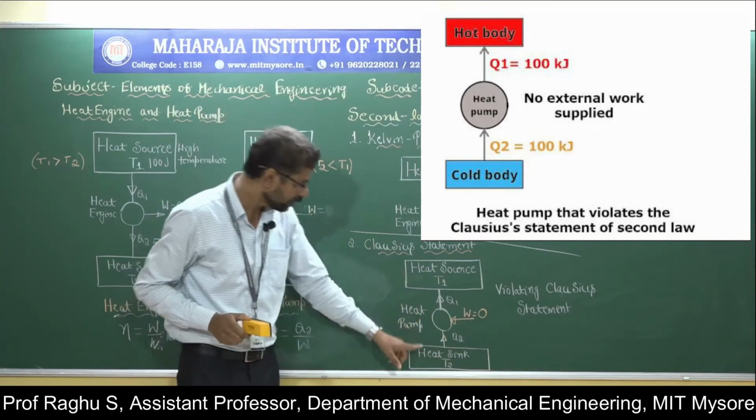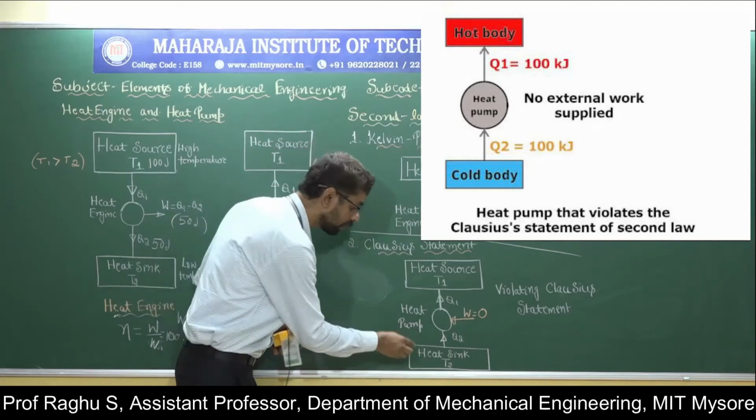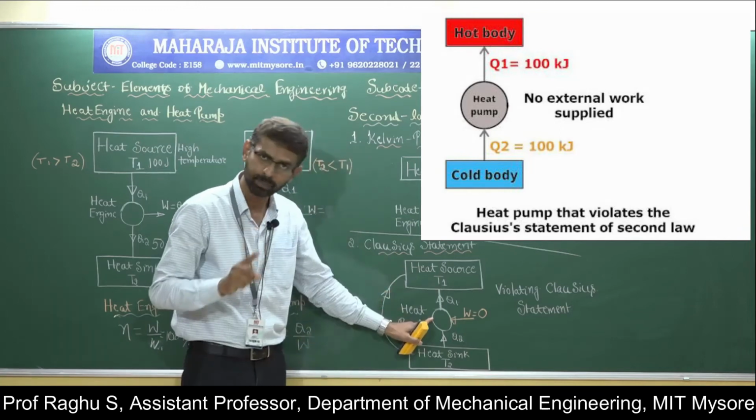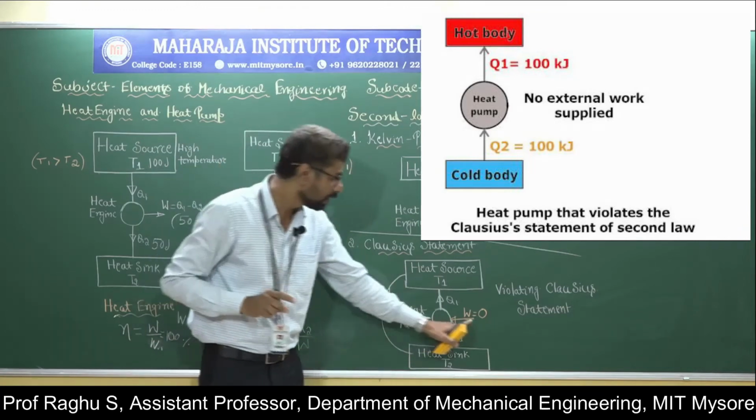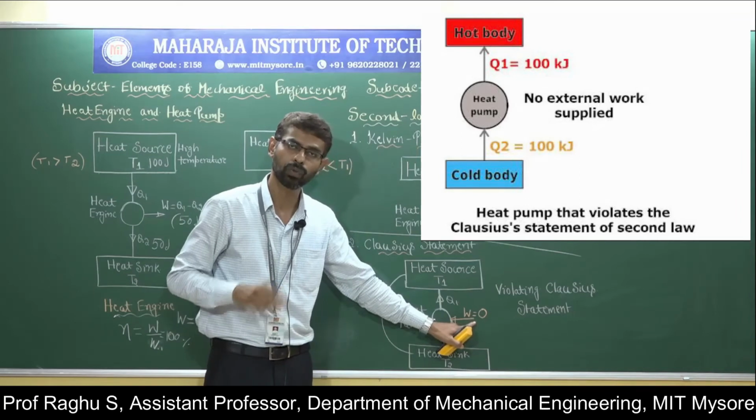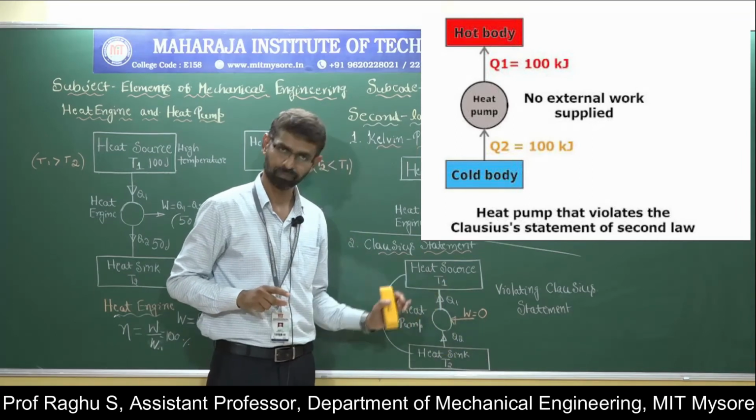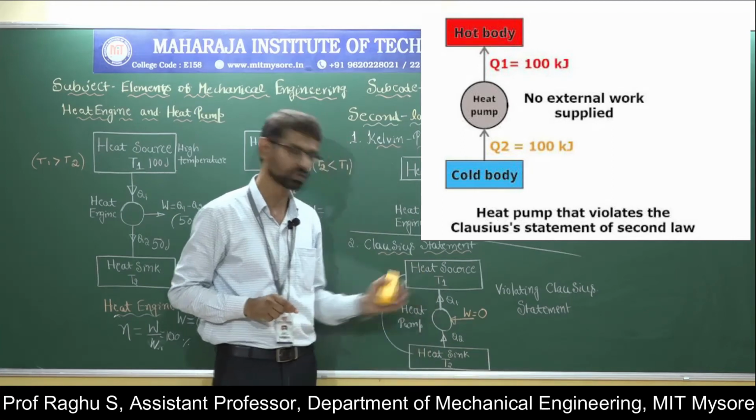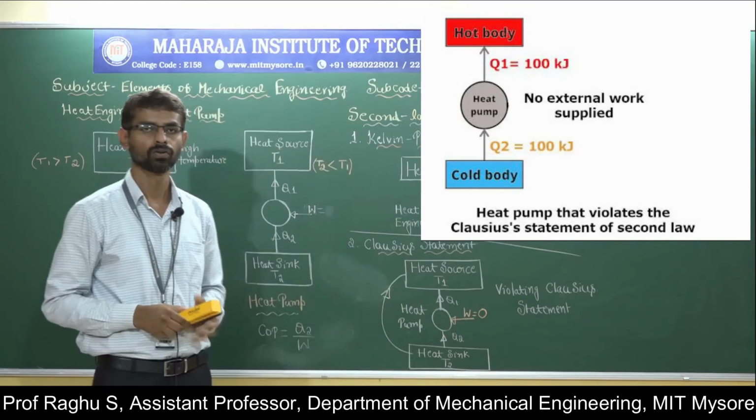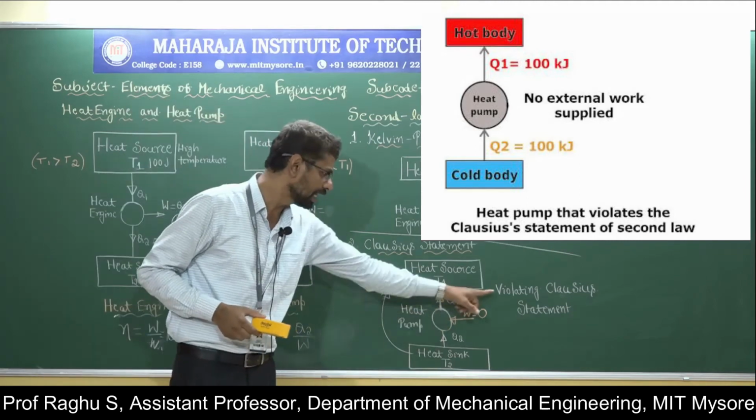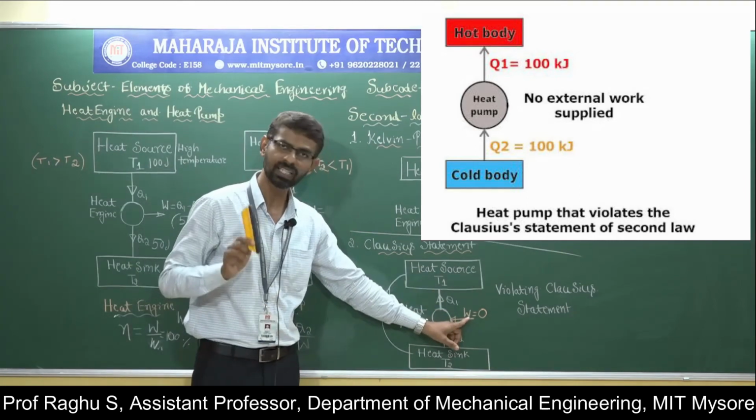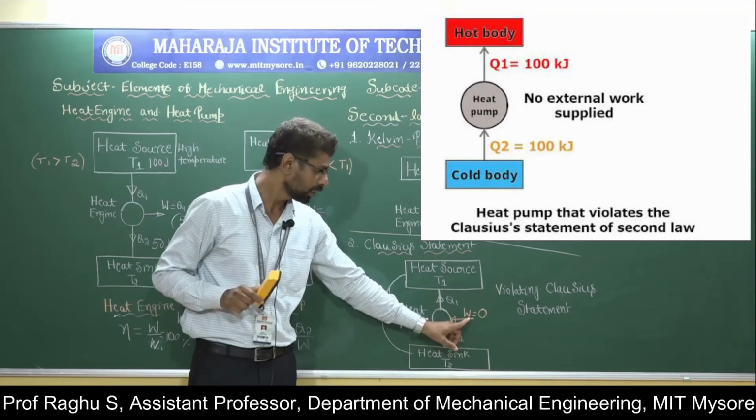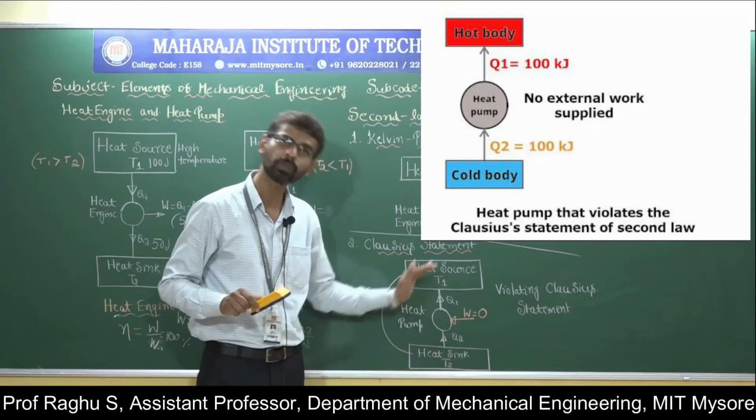So that means, to transfer heat from a low temperature sink to a high temperature source, we need a heat pump, and that should take external work. Without any external work, it will not pump the heat from low temperature system to high temperature system. Therefore, work is necessary. This one violates the Clausius statement because here the work is zero. I am not supplying any work to the system, so it will not transfer heat from low temperature system to high temperature system.